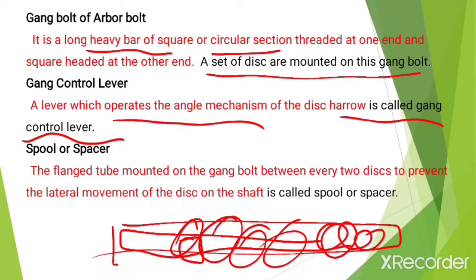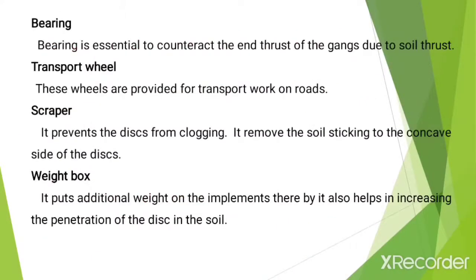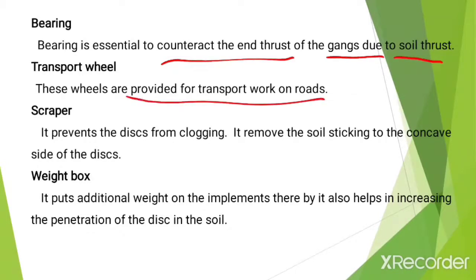Now bearing is essential to counteract the end thrust of the gangs due to the soil thrust. Then transport wheel. These wheels are provided to transport the harrows, or carry the harrows on the road, so the parts like the disc will be protected.